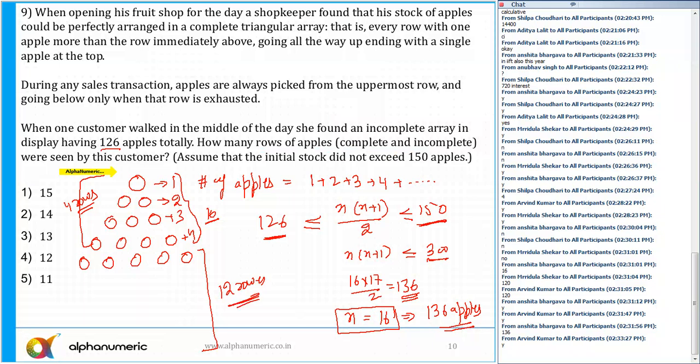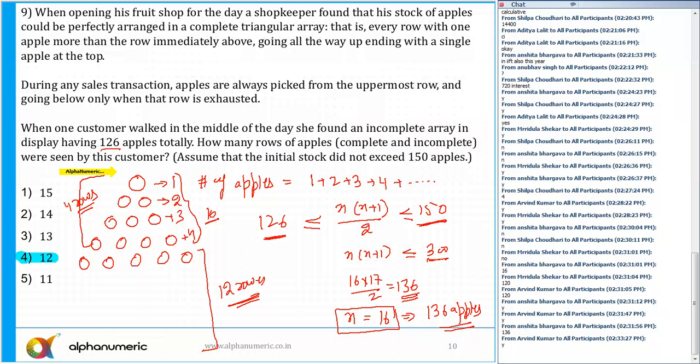In fact, if there was a very smart question paper setter, one of the options should be 16 also, because a lot of people will mark 16. They will find out the total number of rows is 16, mark it, and move to the next question. But no. The correct answer for this question is option number 4, 12 rows. Total number of rows was 16. First 4 rows were sold out, so 12 rows were seen by the customer.